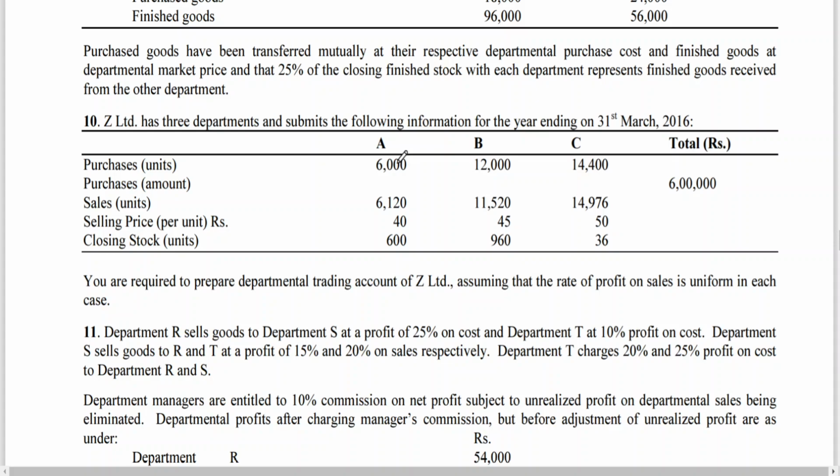I think you can do it, my dear friends. Am I right? Shall I give it as homework to you? So this problem you have to complete. Opening stock units, I tell you once again: 6,120 plus 600 minus 6,000, you'll be getting 720 units opening stock. This is homework for you. Today, I'll be giving a few similar problems as homework for you to practice.